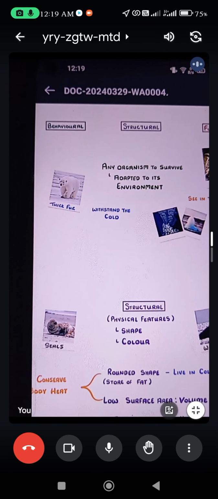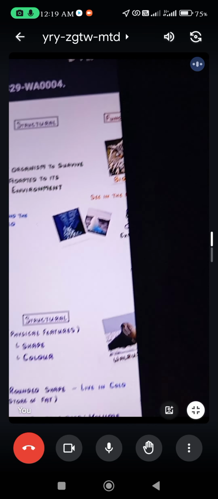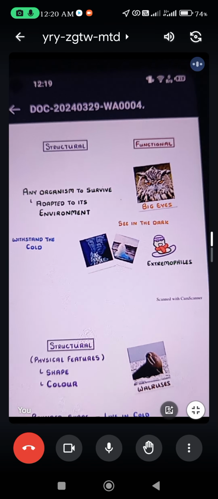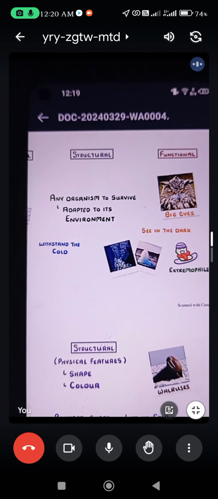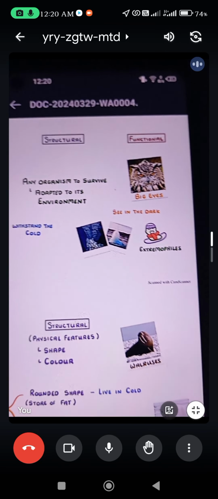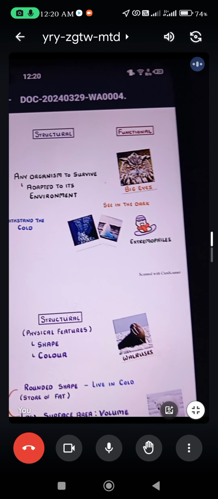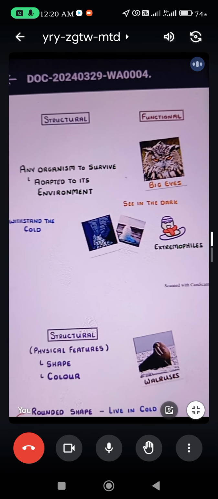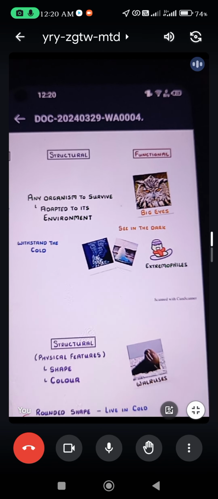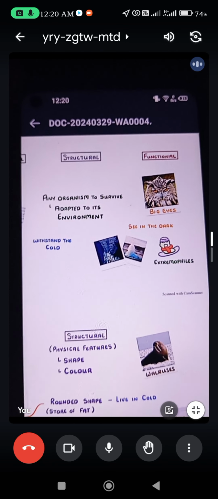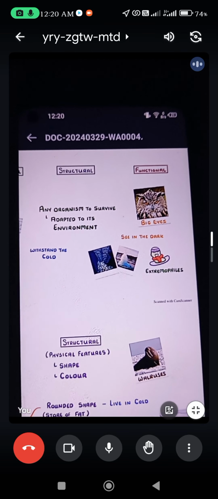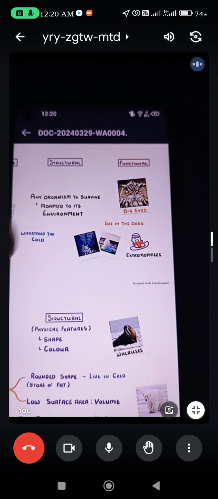Another example is the owl. An owl has very big eyes that allow it to see in the dark. Scientists have shown that the owl is able to see things with night vision because it has very strong eyesight. If an owl couldn't see at night, it would mean there is no adaptation, and it has to survive.